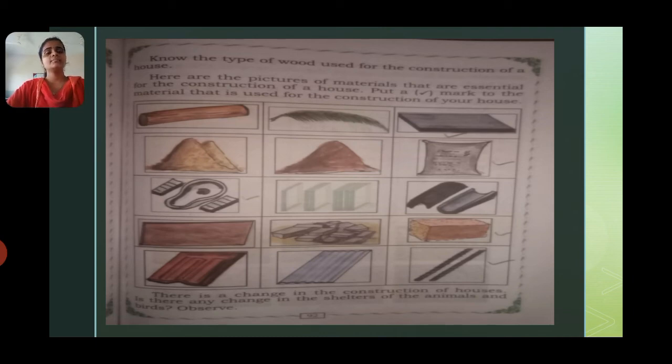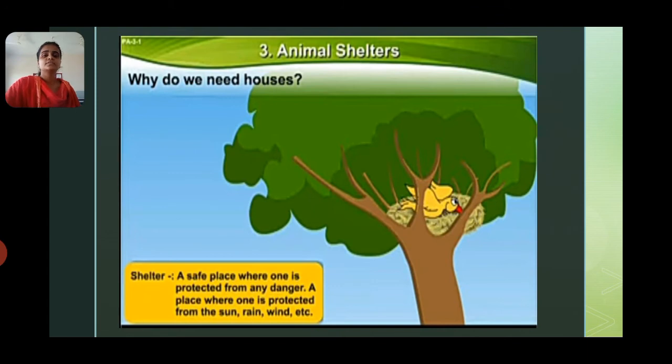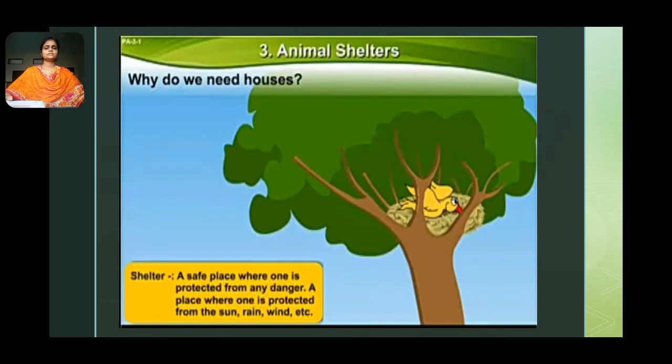You can mark it. Next, we already know that not only human beings, even the animals also need shelter. So why do we need houses? Yes, why do the animals need houses? A safe place where one is protected from any danger, a place where one is protected from the sun, rain, wind, etc. Students, as human beings, they construct their own building, their own shelter. In the same way, animals also need shelter.